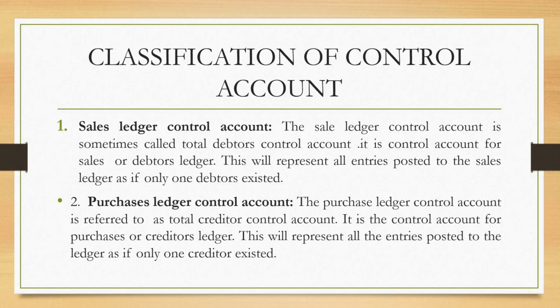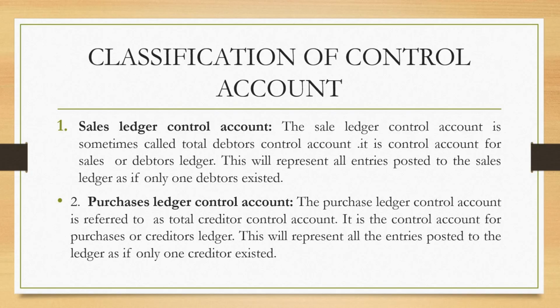What am I saying? Before you can have debtors, it shows that you have already made sales of some goods on credit. That's why you can categorize such people or such transactions as debtors. If you don't make any sales on credit, there won't be debtors.